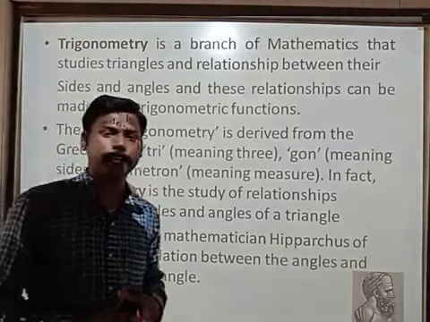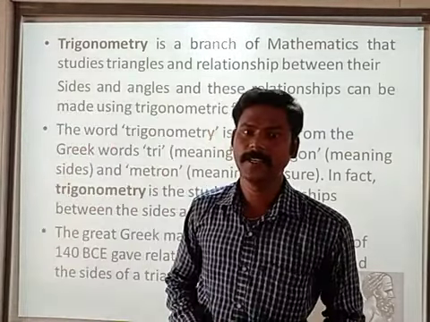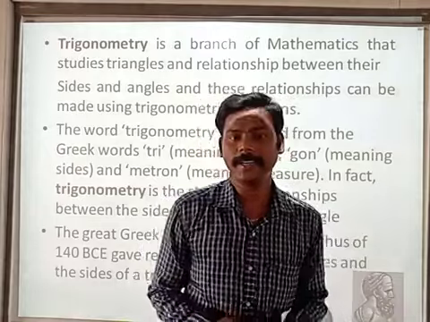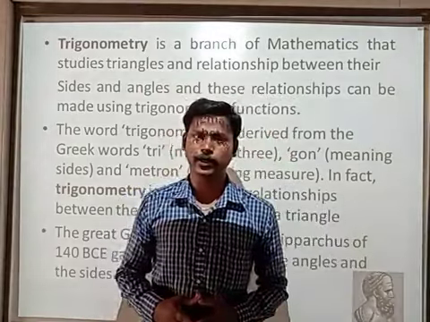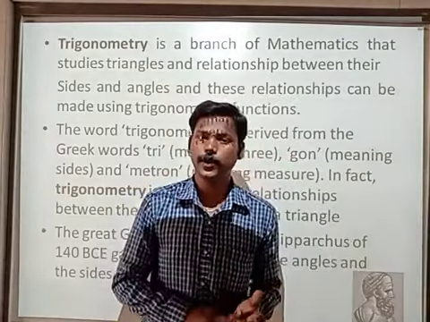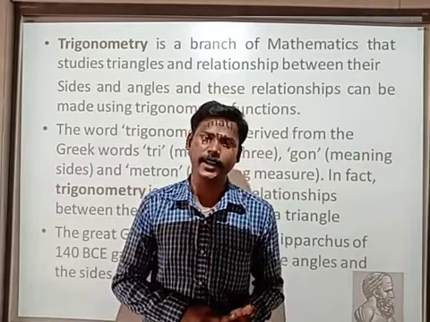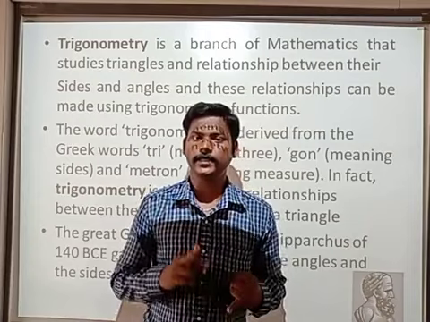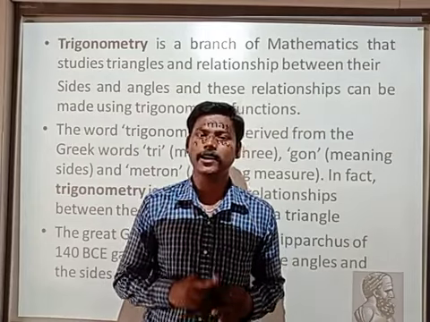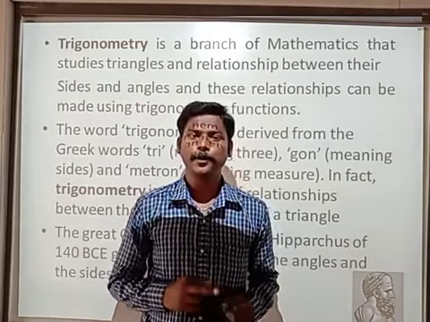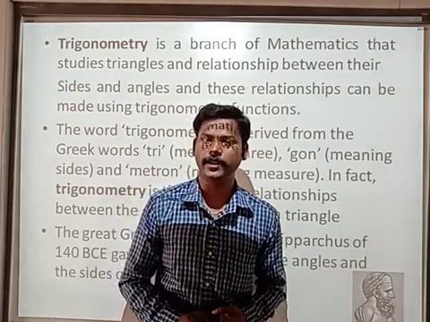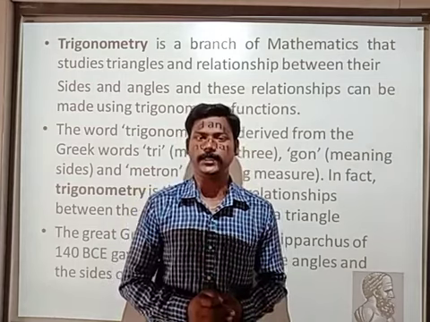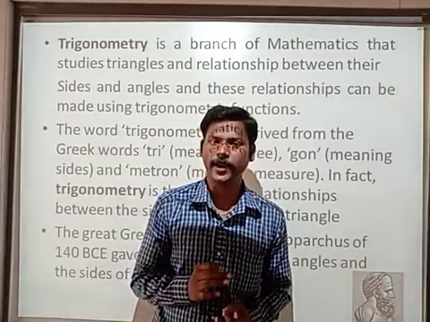Actually, this word trigonometry is derived from three Greek words: tri, gonia or gon, and metri. So what are their meanings? Tri means three, gon or gonia means angle, metri means measurement. Three angle measurements is called trigonometry.